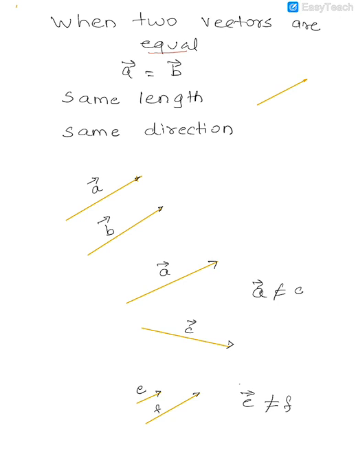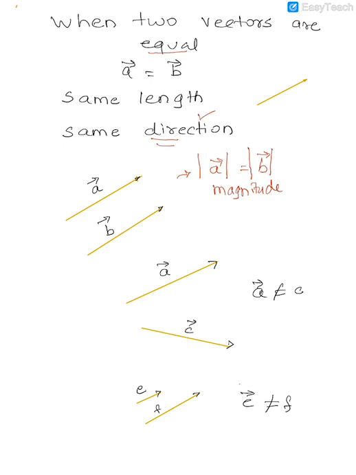So in this case, vectors A and B are equal, because if you look at the magnitude of vector A and compare it with the magnitude of vector B, this magnitude is the same. So this means that these two vectors are equal vectors, because not only is the magnitude the same, the direction is also the same.